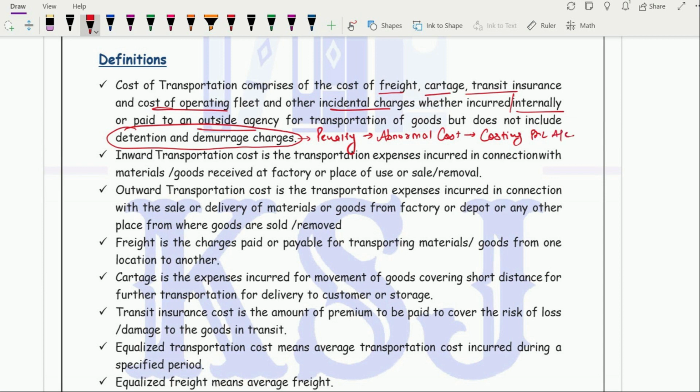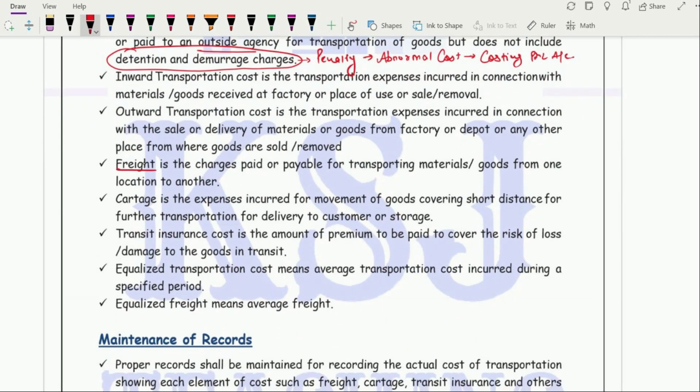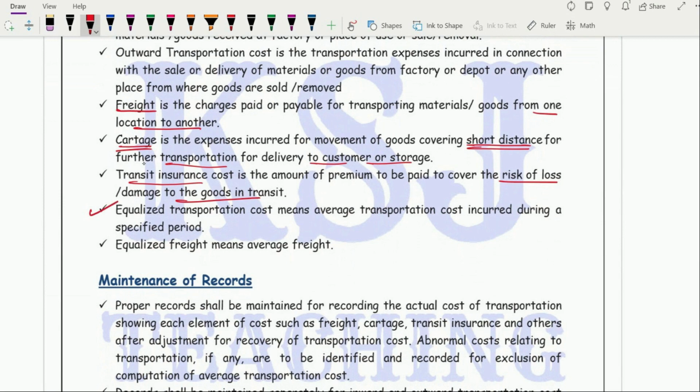So inward transportation cost is the expenses incurred on the procurement, outward transportation cost on the sale of the goods. Freight is the charges paid or payable for transporting the material from one location to another. The cartage is the expenses incurred for movement of goods covering the short distance, right? For further transportation or delivery to customer or the storage. Transit insurance cost is the amount of premium to be paid to cover the risk of loss or damage to the goods in transit.